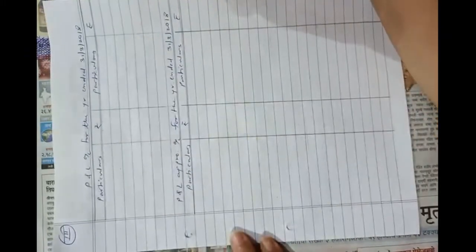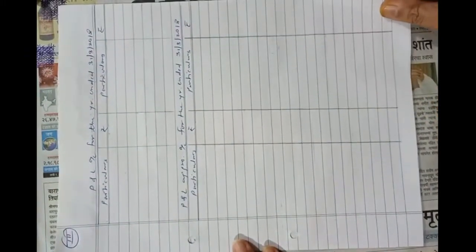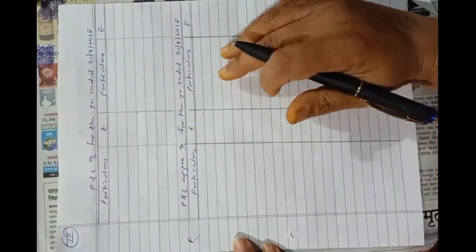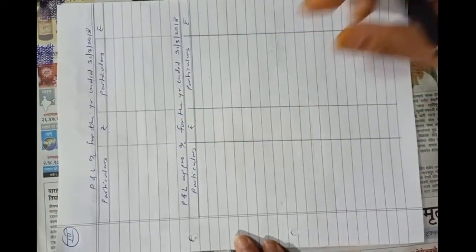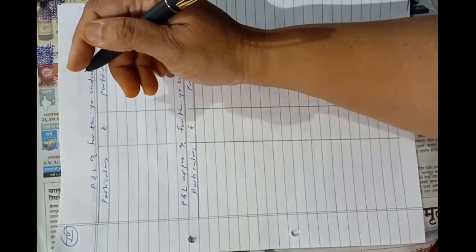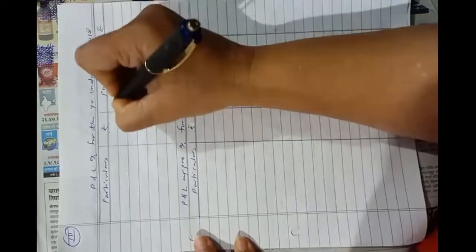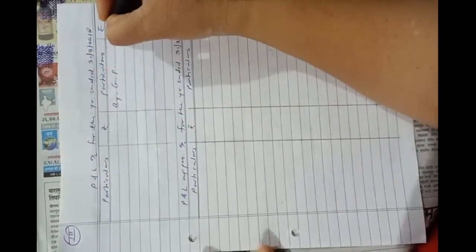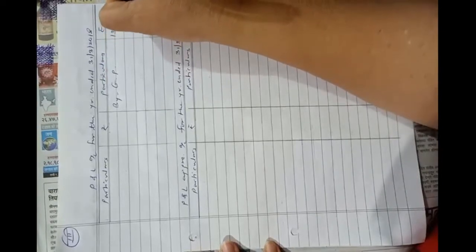Okay, so first we will prepare the profit and loss account, then we will calculate the profit to be transferred to the appropriation account, and then we will solve the remaining problem. So I will write the profit given by them, that is 1,35,000 a year. That will be the gross profit, obviously, 1,35,000.